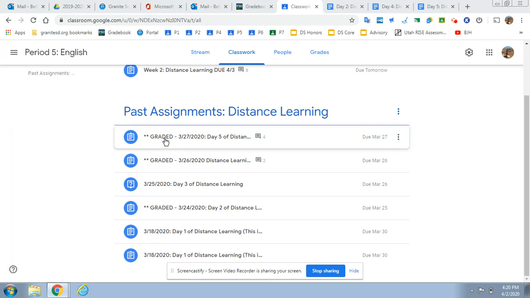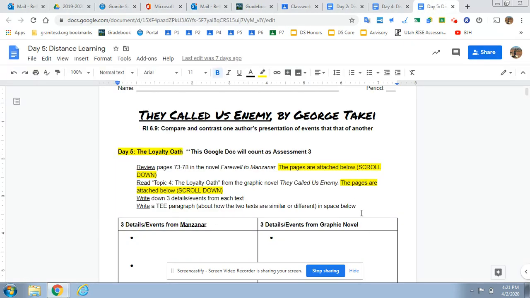And what I did is I just put graded. I retitled these so you can see which ones are actually in the grade book. So day 5 is in the grade book. This is day 4. And then day 2 is in the grade book. Those 3 things. Okay. And just to show you what those are, I've had a few people continue to ask me even this week,